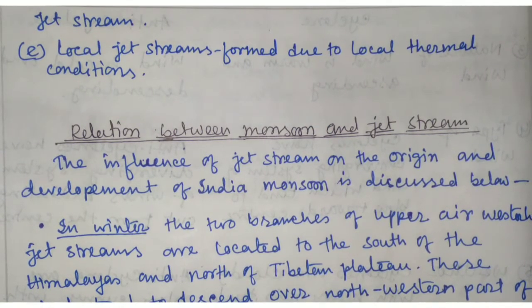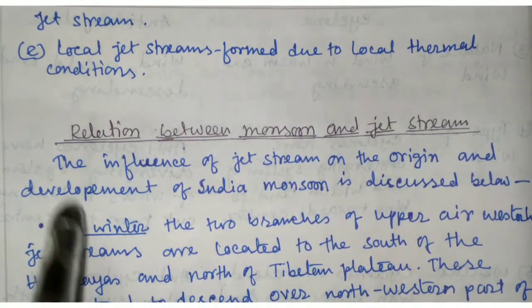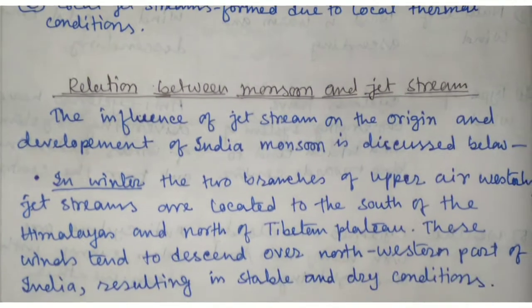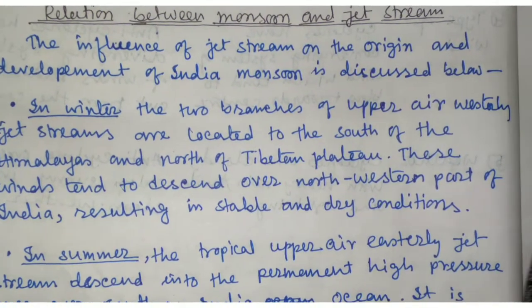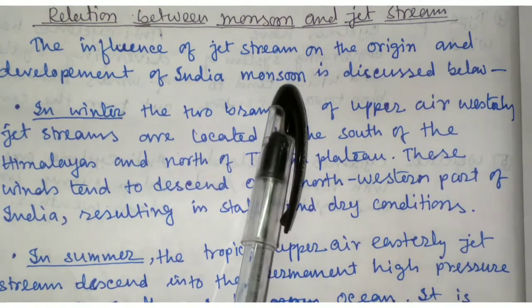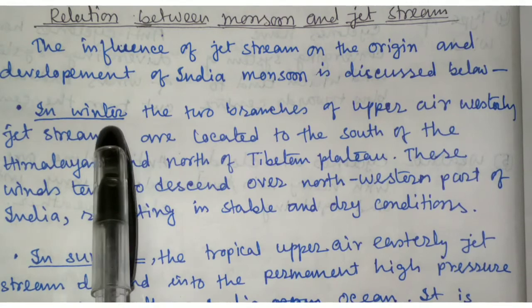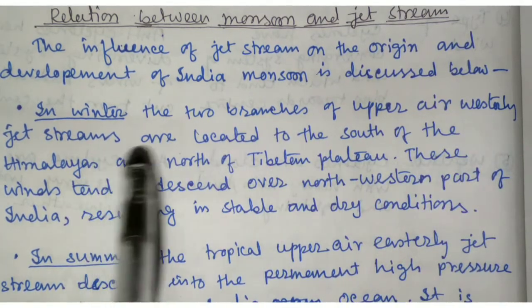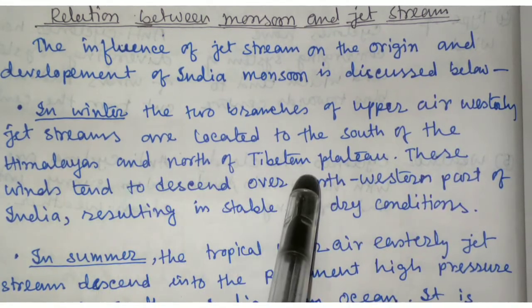And the last is the local jet stream formed due to the local thermal condition. Now, what is the relation between the monsoon and the jet stream? The influence of jet stream on the region and the development of Indian monsoon is discussed below. In winter, the two branches of upper air westerly jet stream are located to the south of the Himalayas and north of the Tibetan Plateau.